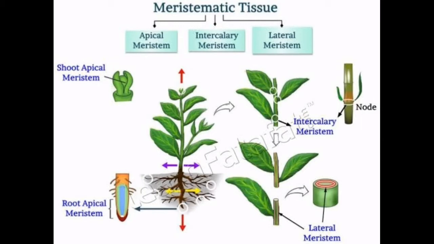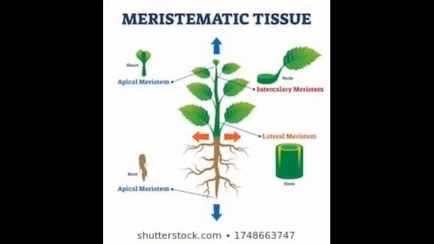This type of tissue is found at the tip of roots and stem. You can see in this picture. Okay, the cells of this divide quickly and this results in an increase in the length of roots and stem. So this tissue is responsible for the increase of length in plants. See, this is the meristematic tissue found in the tip of roots and stem.